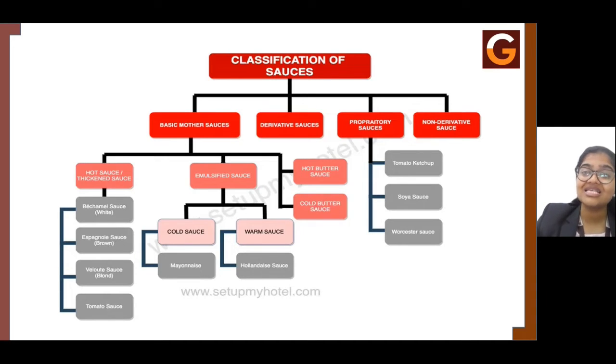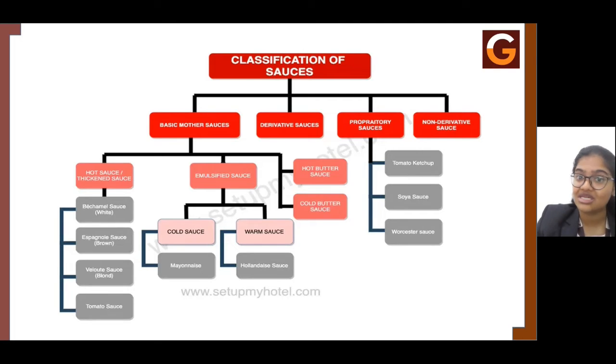Next we have the Espanol sauce. Espanol sauce is basically called the brown sauce. Now, where is this brown sauce used? When we're making a steak, when we want to coat the steak with a brown sauce, or when we're making certain gravies or stews, we add this brown sauce. This brown sauce is very simple. We make a brown stock in it.